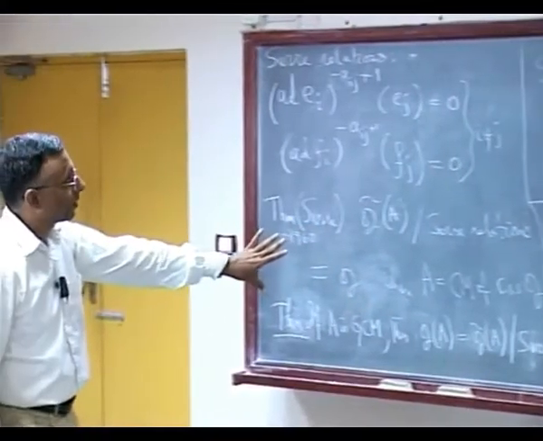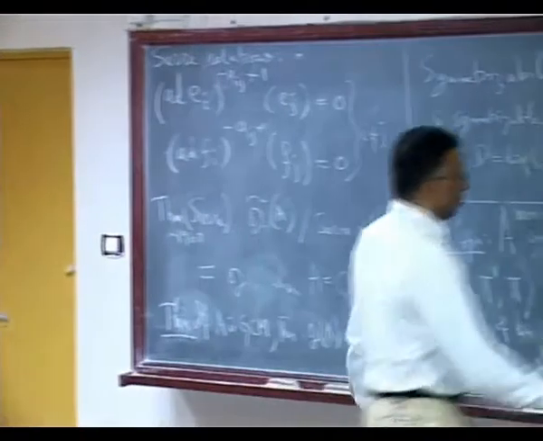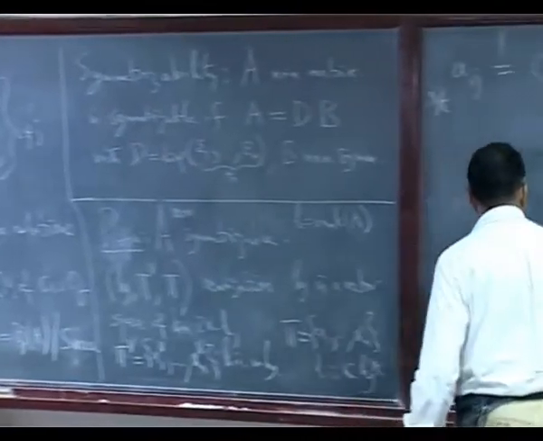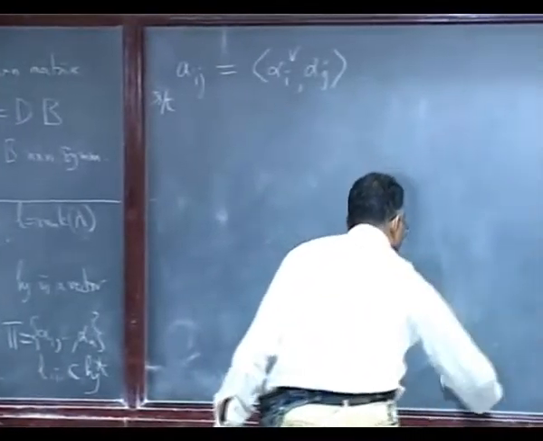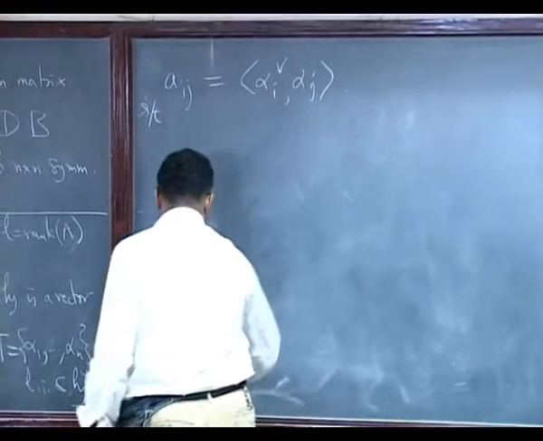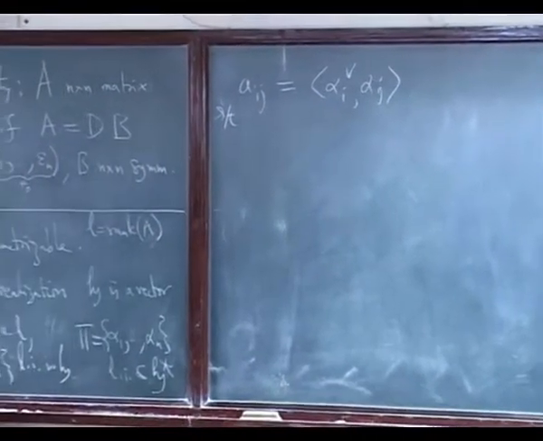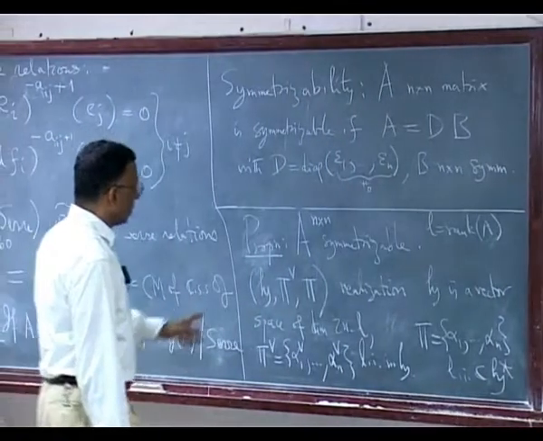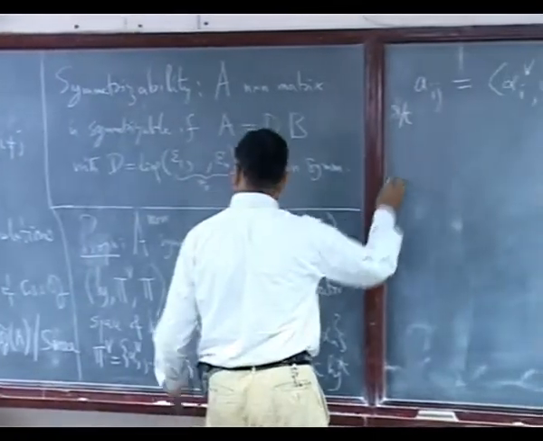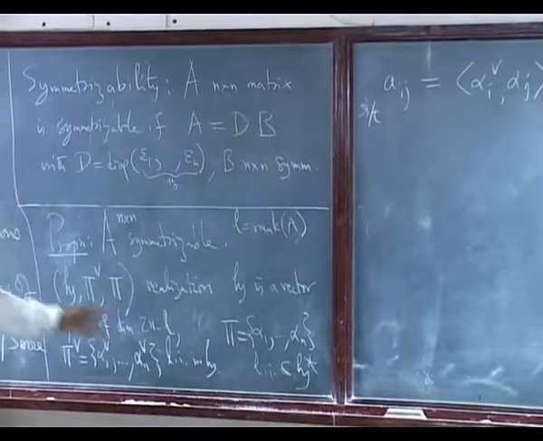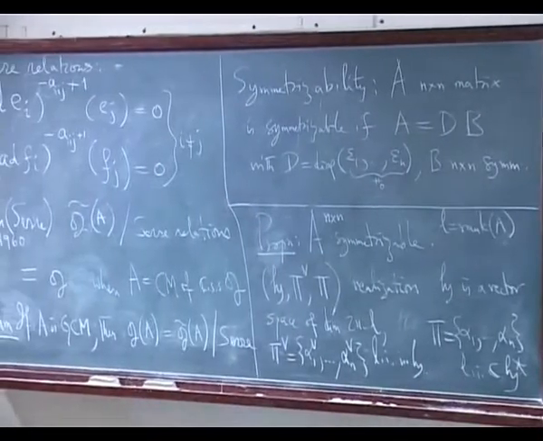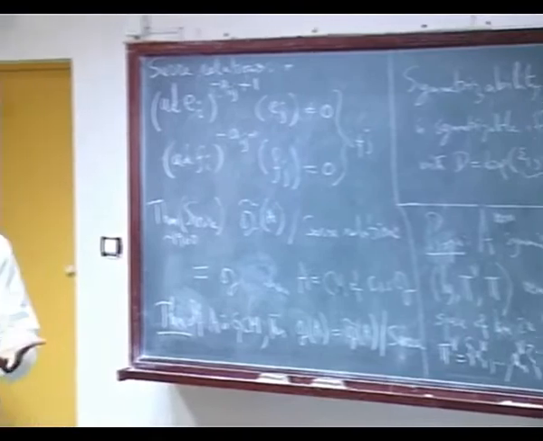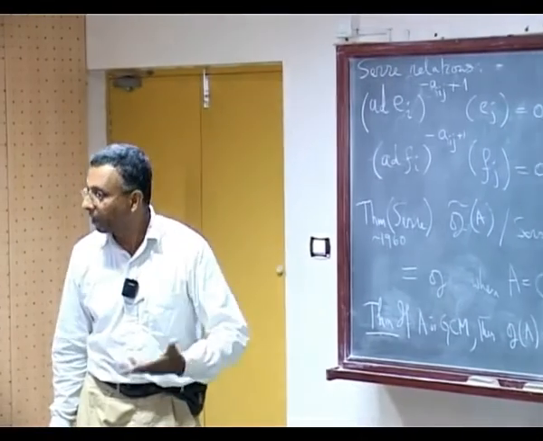That's the realization. So what you can do, if it is symmetrizable, what is the use of symmetrizability?